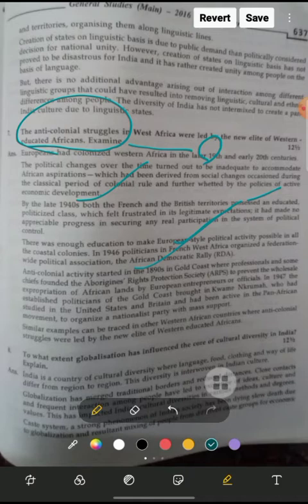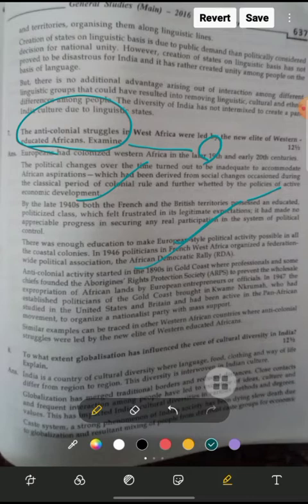Anti-colonial activities started in 1890 in the Gold Coast, where professionals and some chiefs founded the Aborigines' Rights Protection Society to prevent the wholesale expropriation of African land by European entrepreneurs or officials.